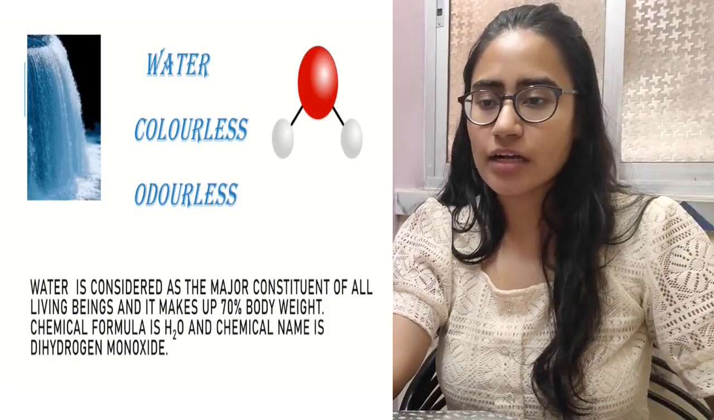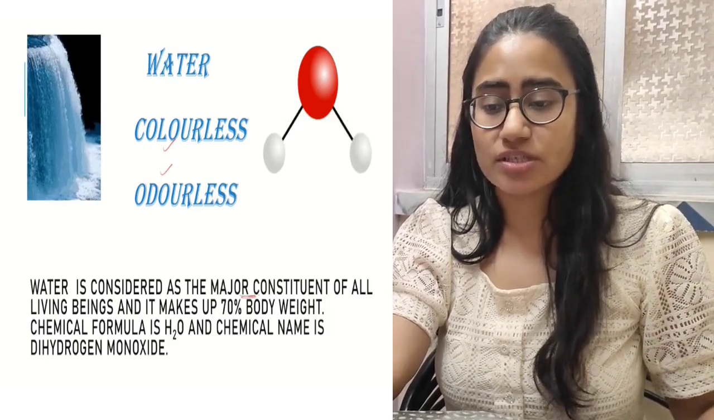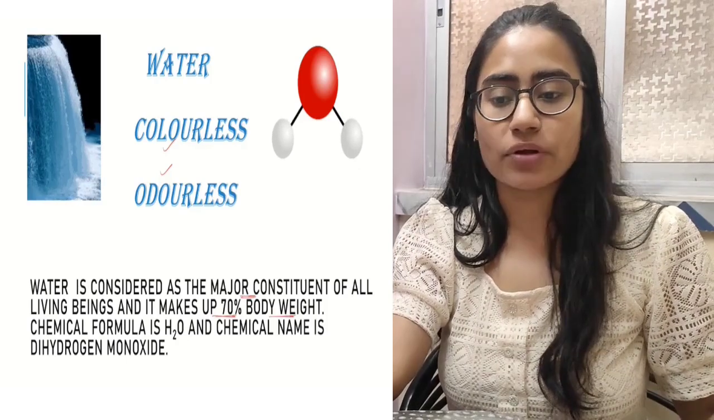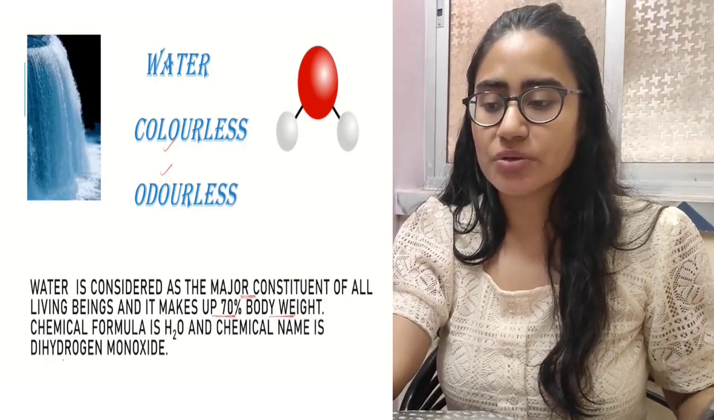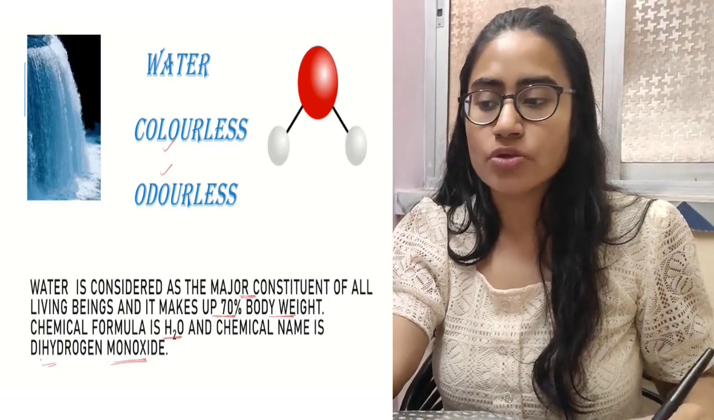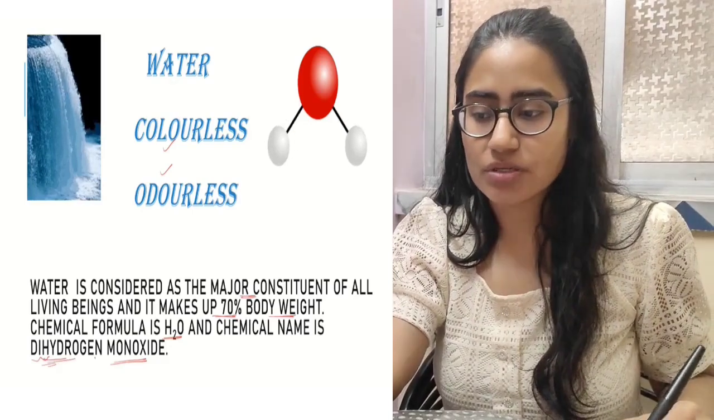Water is basically a colorless and odorless liquid. It is considered the major constituent of all living beings and it makes up 70% of our body weight. The chemical name of water is dihydrogen monoxide because the formula is H2O. So two atoms of hydrogen are present. So it is dihydrogen monoxide.